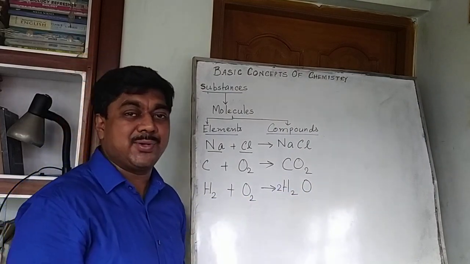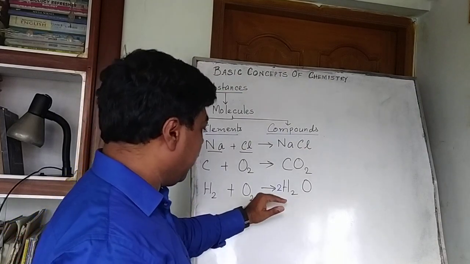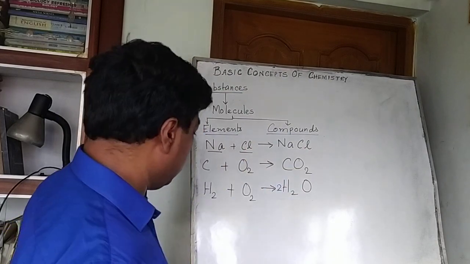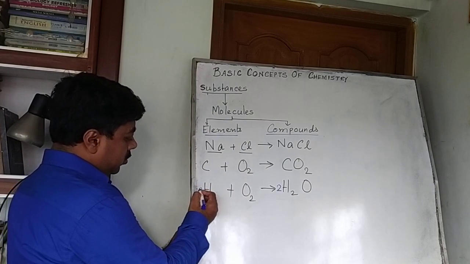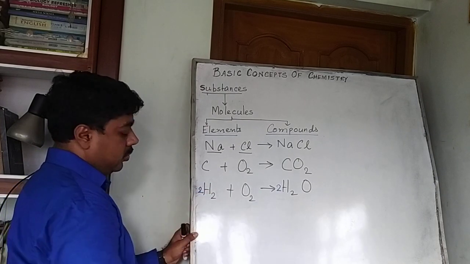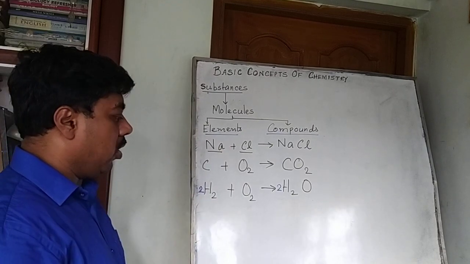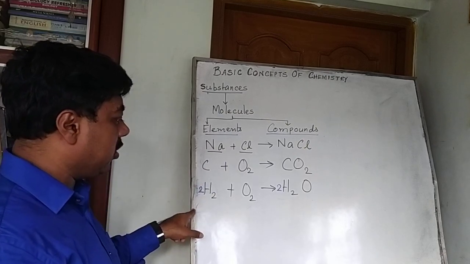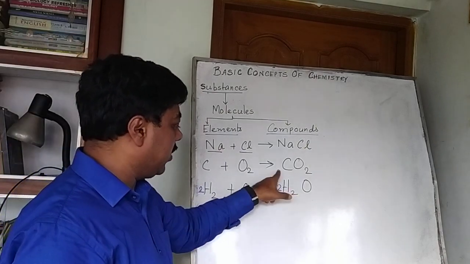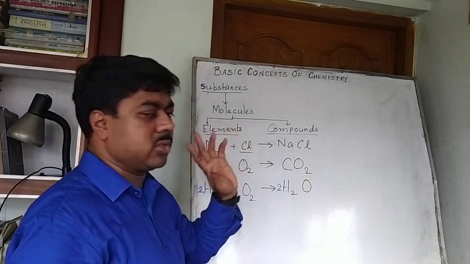But what about hydrogen? 2 2s are 4. That means number of hydrogen has increased. So not to worry, we can write here also 2. So again 2 2s are 4 hydrogen. Now all are balanced, I think. 2 2s are 4 hydrogen atoms, and oxygen atoms here 2 also, here 2 also.